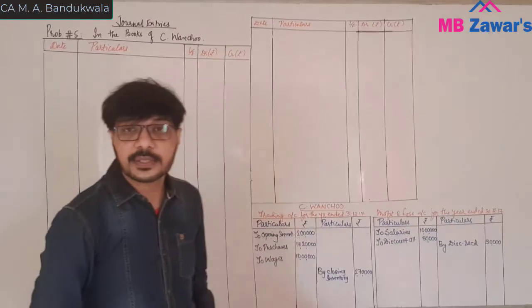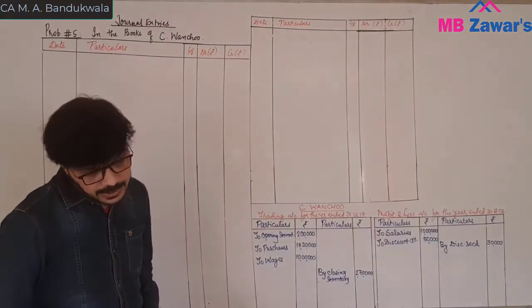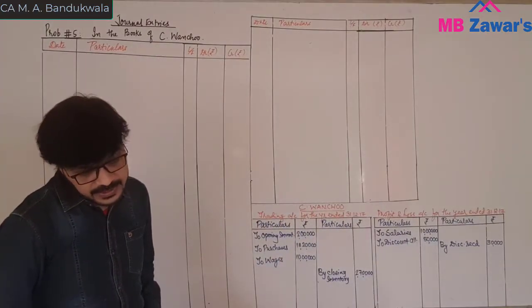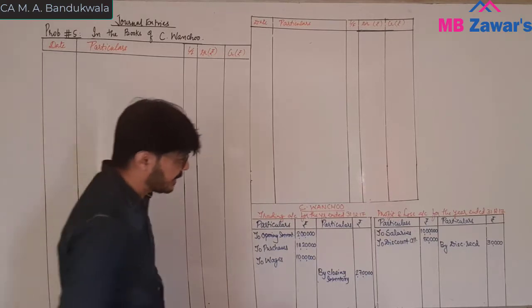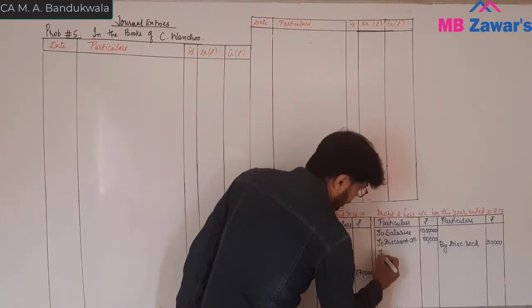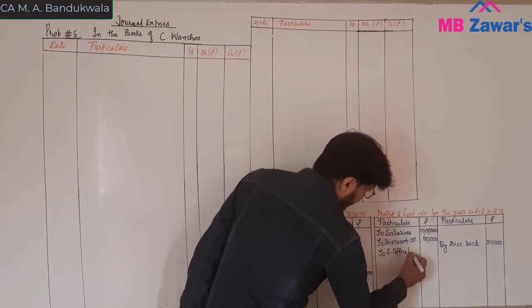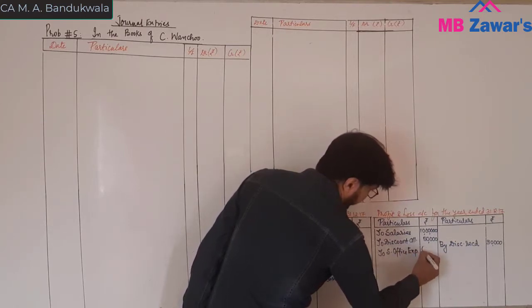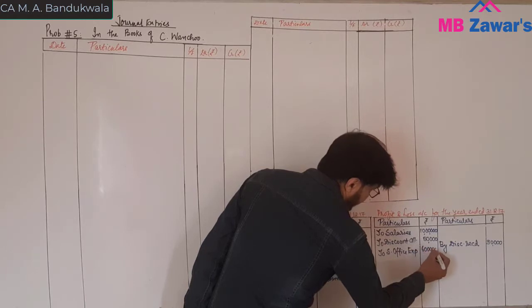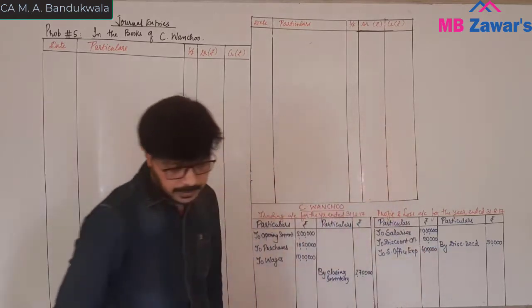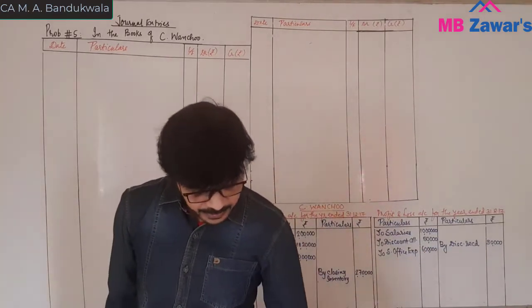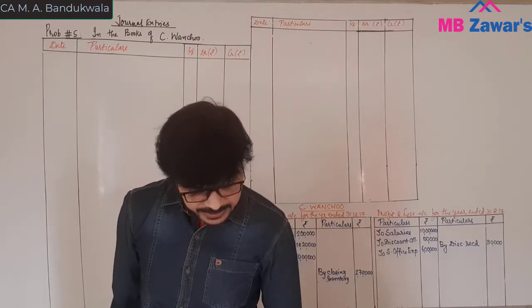Discount received is 30,000. Then you have sundry office expenses account, 6 lakh. To sundry office expenses you have 6 lakh. Sundry office expenses is 6 lakh.